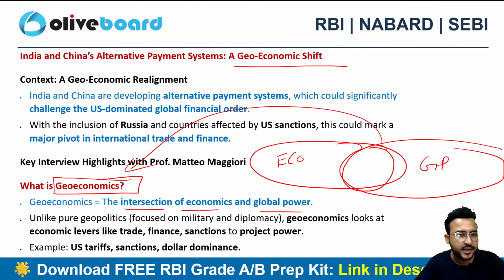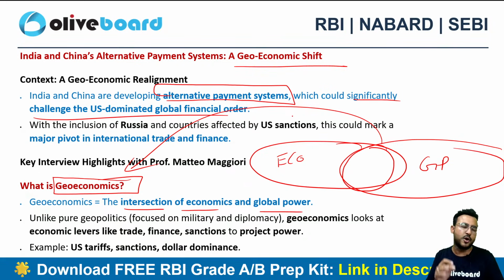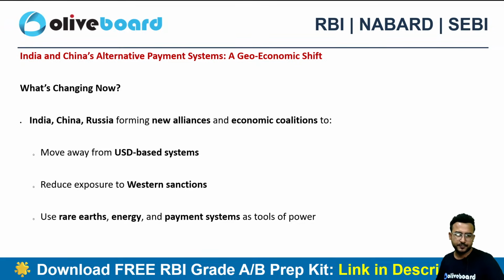So India and China are developing an alternative payment system here, which could significantly challenge US dominance globally in the financial world. That can be a major pivot in international trade and finance, if they are able to build an alternate payment system rather than just using the USD, right?